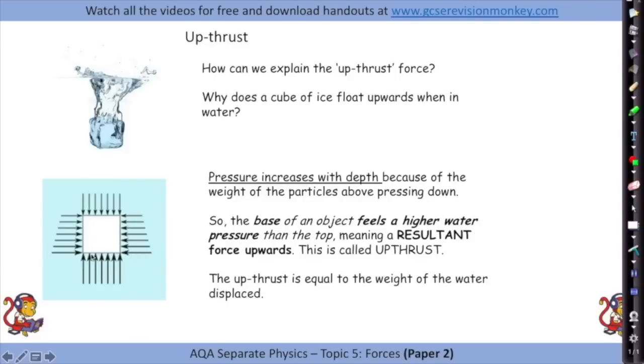So the base of the object down here will feel a higher water pressure than the top, meaning that overall there'll be a resultant force upwards, and this is called upthrust. So down the bottom there's more force, there's more pressure acting on it than there is from the top. So overall we're going to have an unbalanced force upwards. And the upthrust is equal again to the weight of the water displaced.